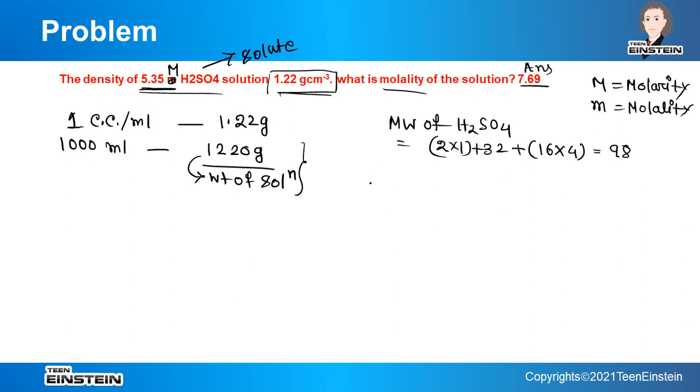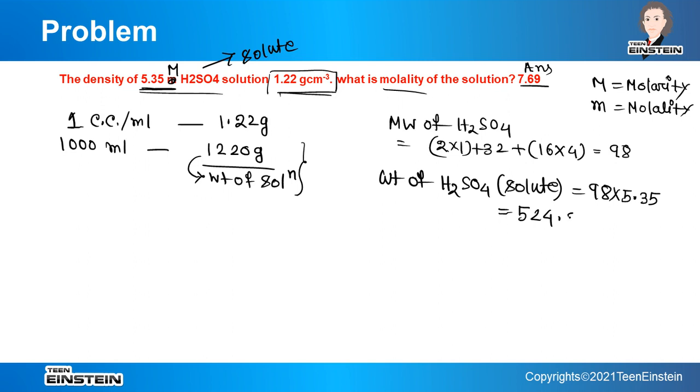So weight of H2SO4, that means weight of solute, will be 98 multiplied by the number of moles 5.35, and that is equal to 524.3 gram.